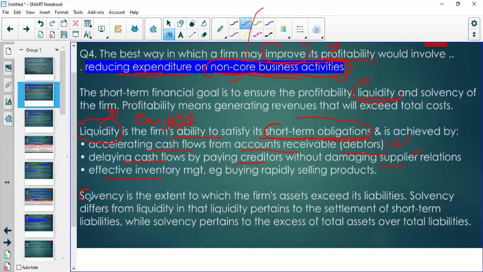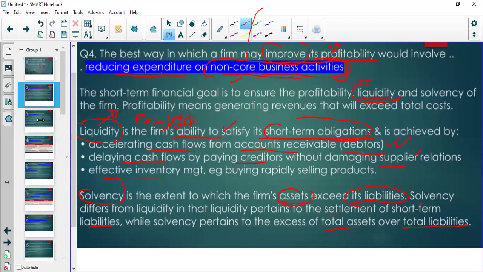Whereas solvency is about how many assets we have, and whether those assets can pay our liabilities. So solvency has to do with our ability to pay over the long term, because solvency has to do with the total assets and total liabilities, whereas liquidity has to do with the settlement of short-term liabilities. So these are some of the things that you will need to remember.